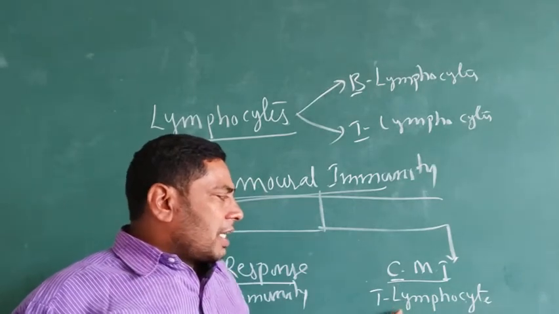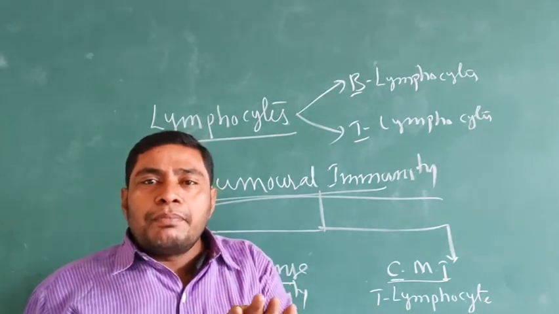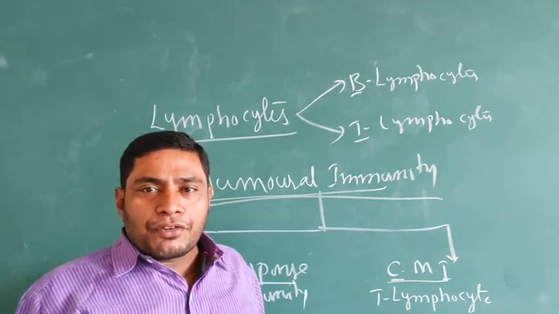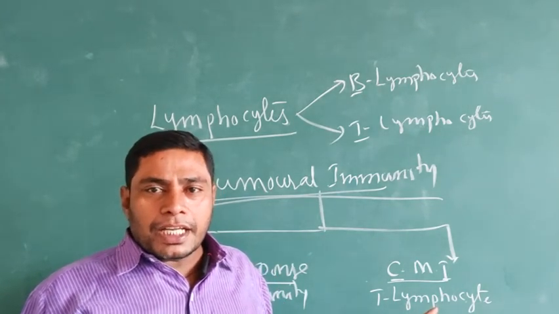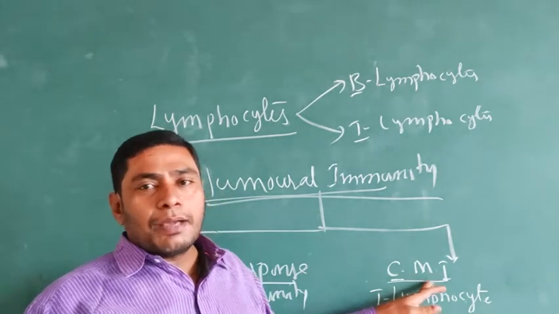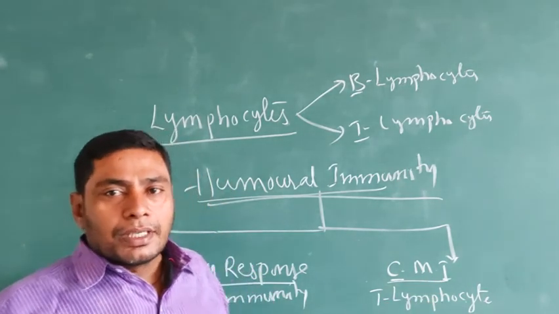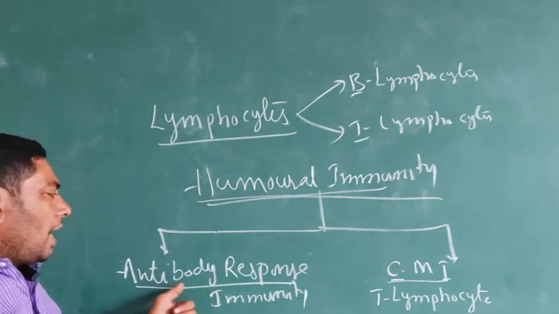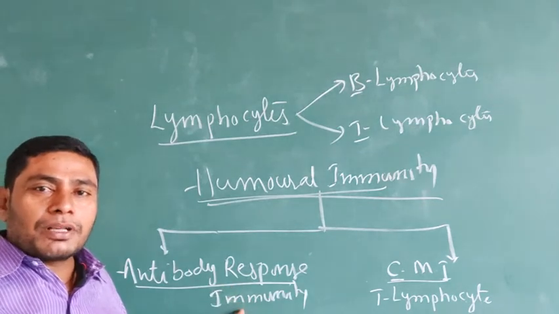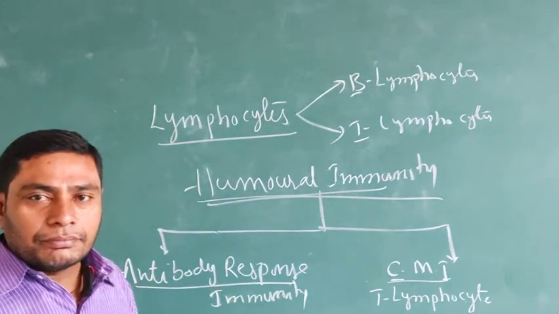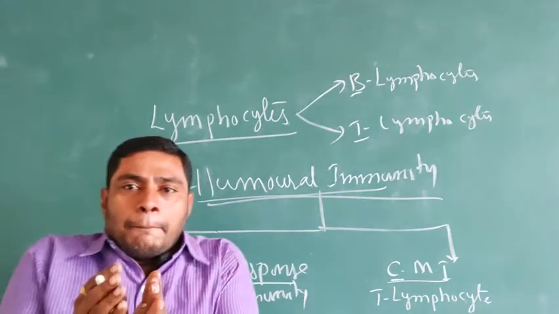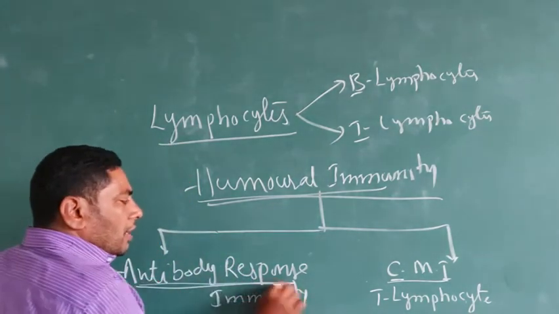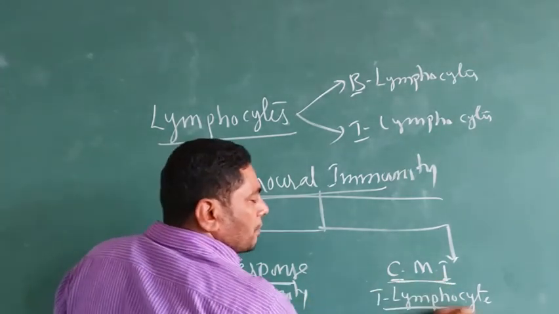Another name for cell-mediated immunity is T lymphocyte mediated immunity. T lymphocytes are mainly responsible for CMI, and B lymphocytes are mainly responsible for antibody response immunity. This is the major difference between antibody response immunity and CMI.